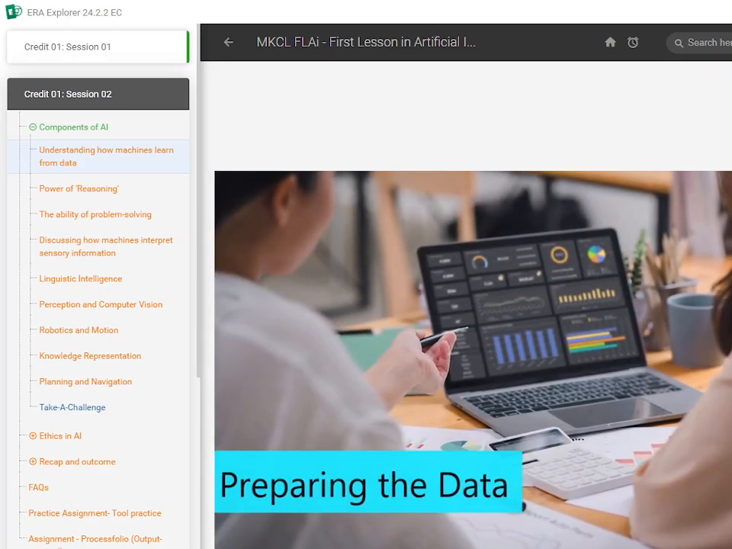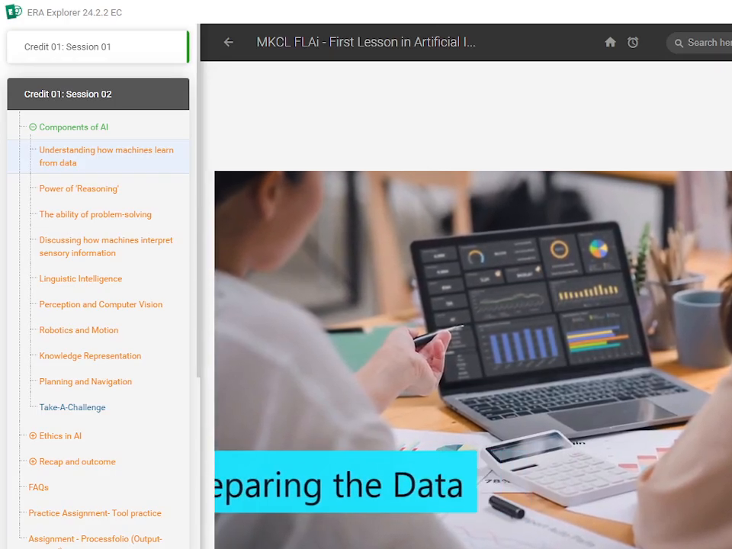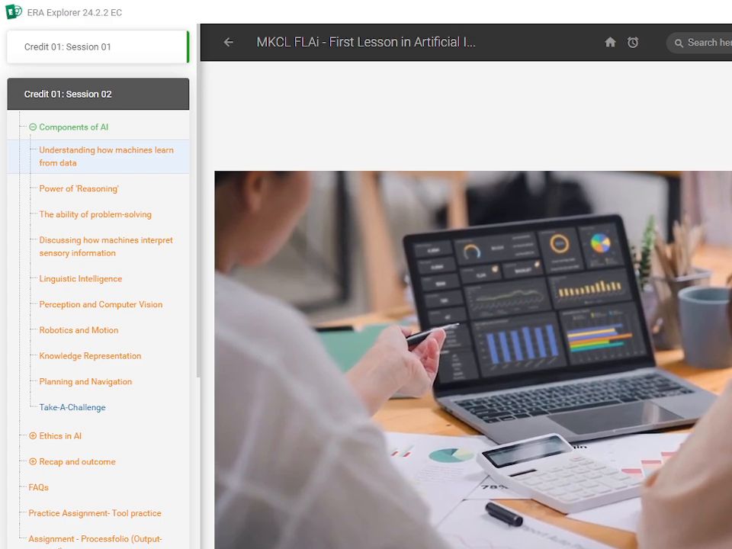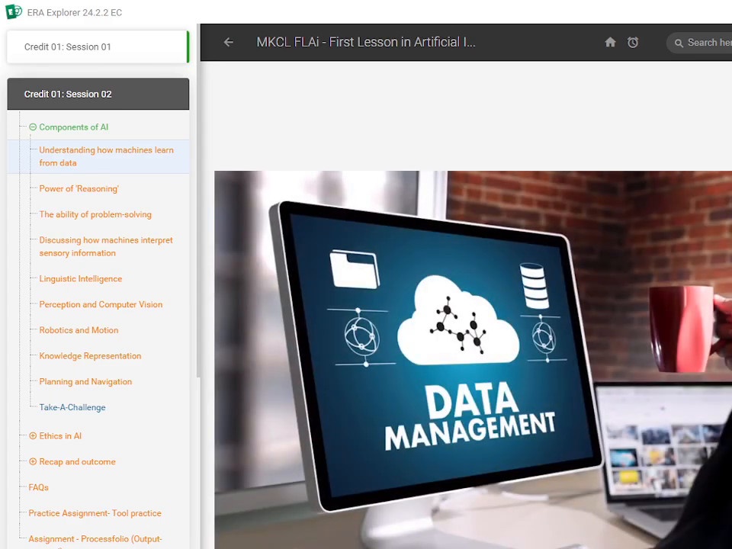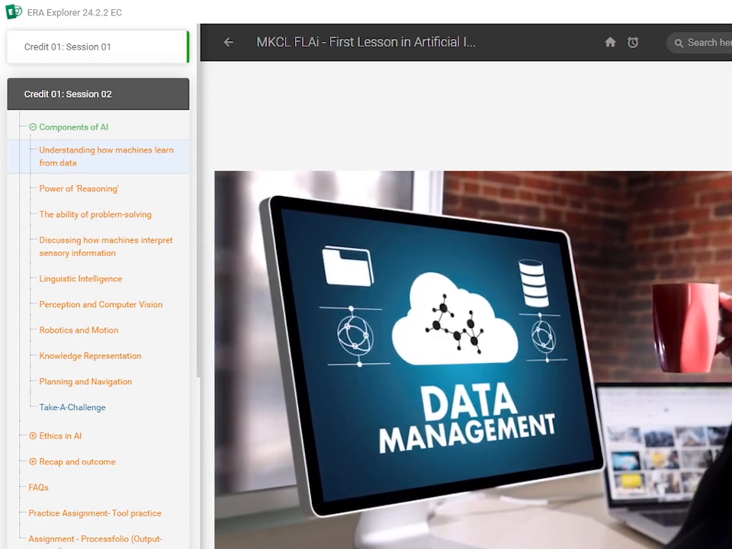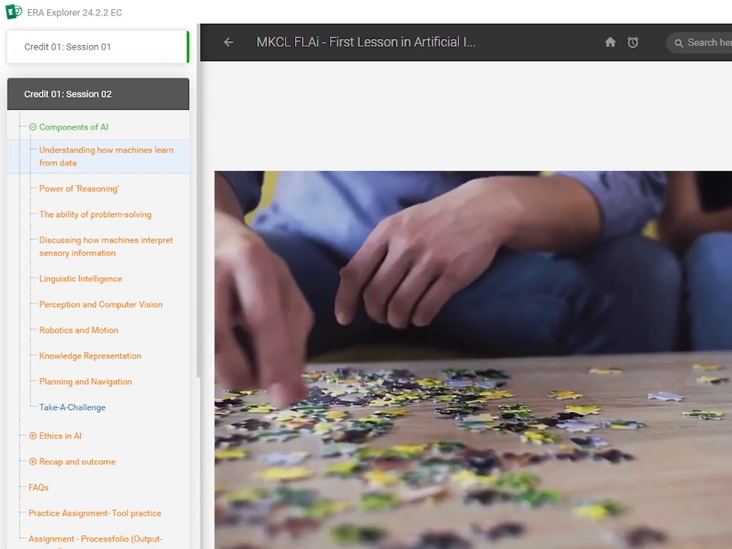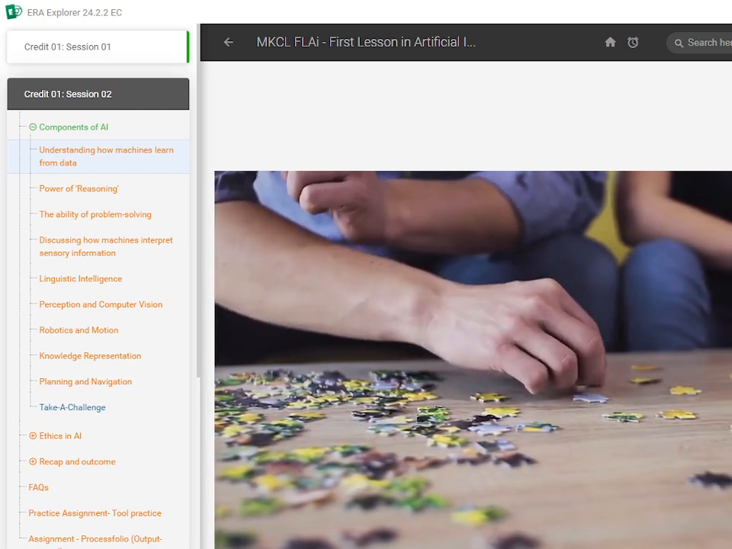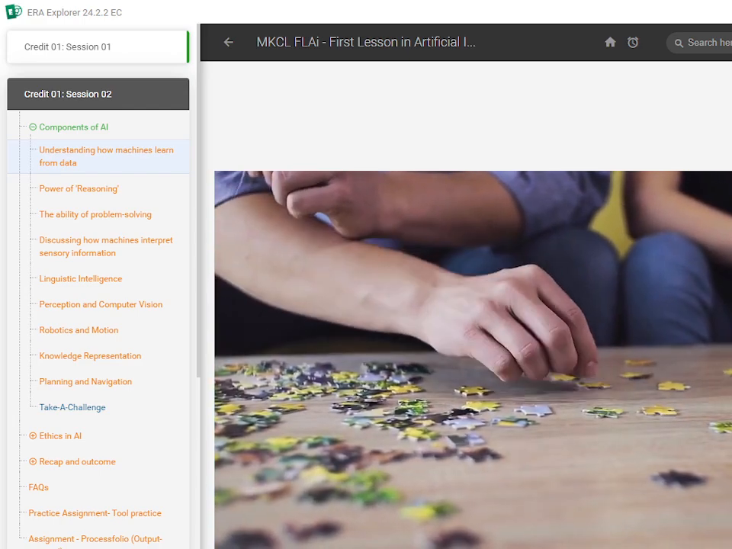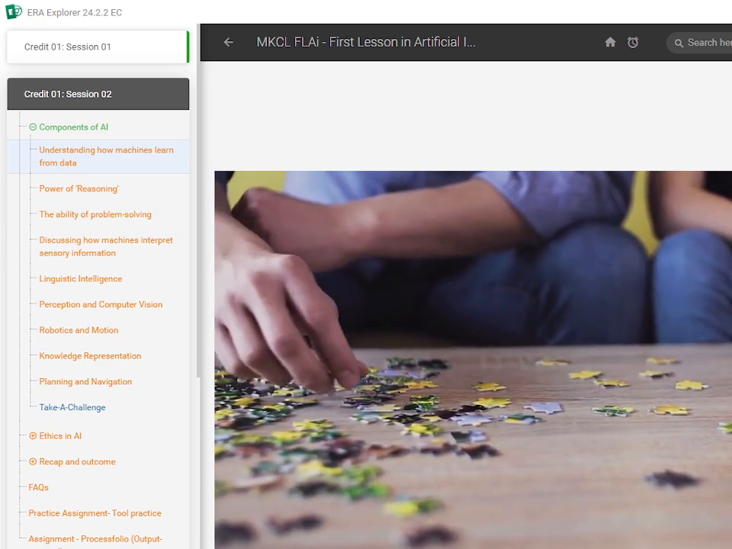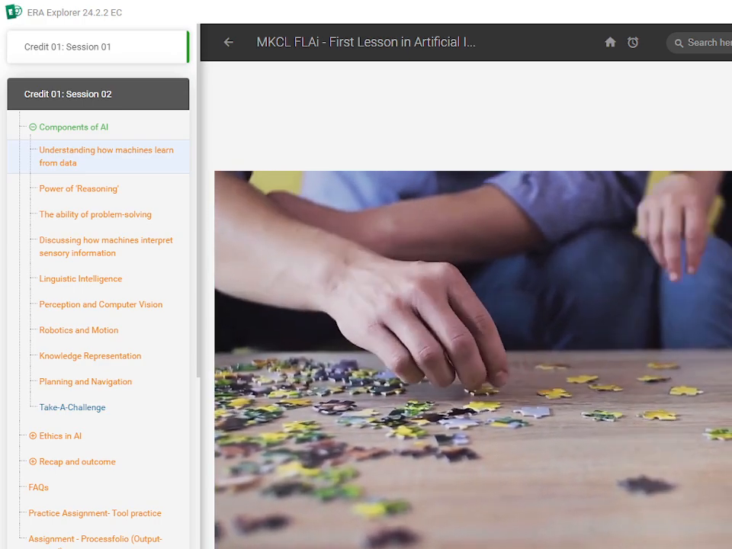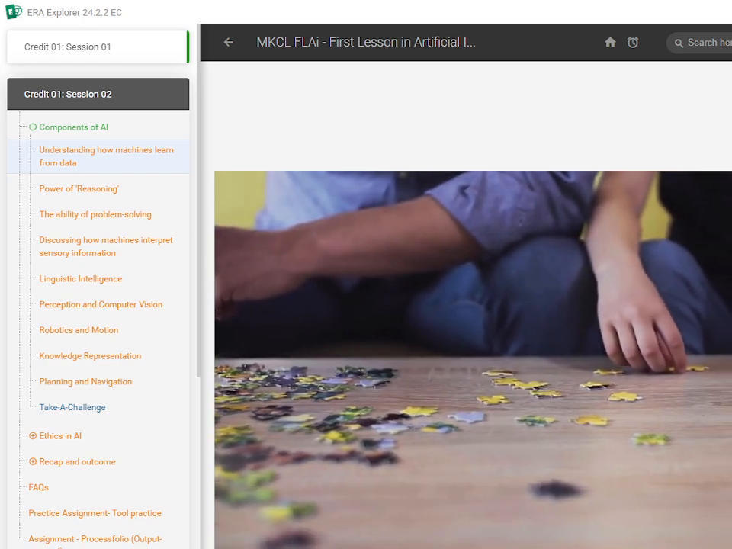Step 2. Preparing the data. This is like cleaning and organizing the data to make it easy for the machine to understand. It's a bit like sorting a box of mixed up puzzle pieces into groups of edges, middle pieces, and different colors before starting the puzzle.